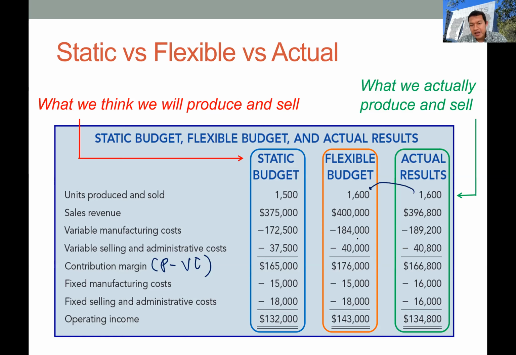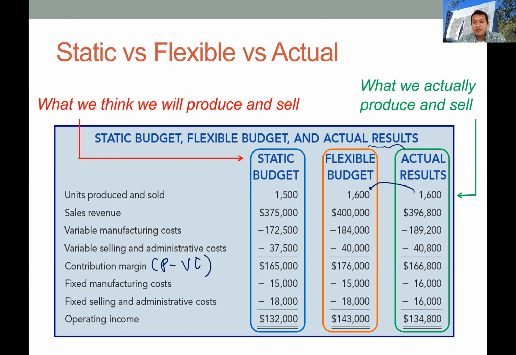Okay, so by comparing these flexible budget figures and the actual results, we can identify the differences in each account, and then identify whether we have a favorable or unfavorable variance. The difference between these two, we call the flexible budget variance.